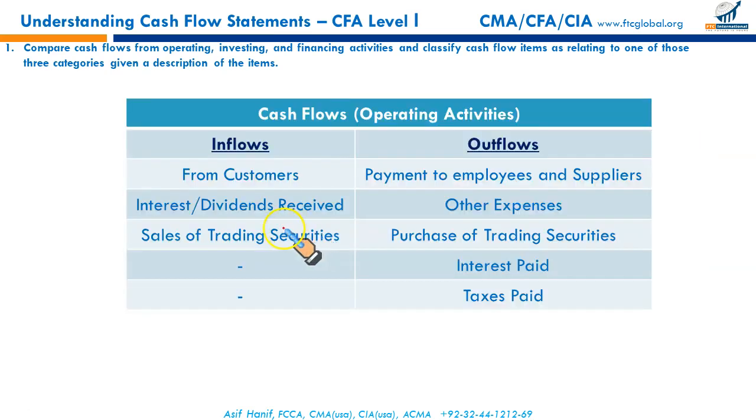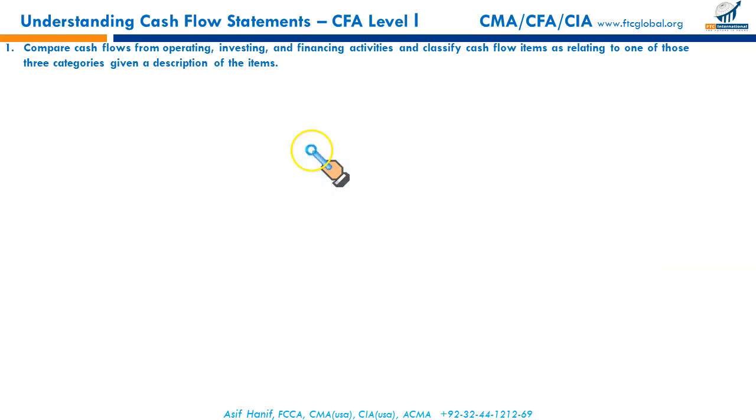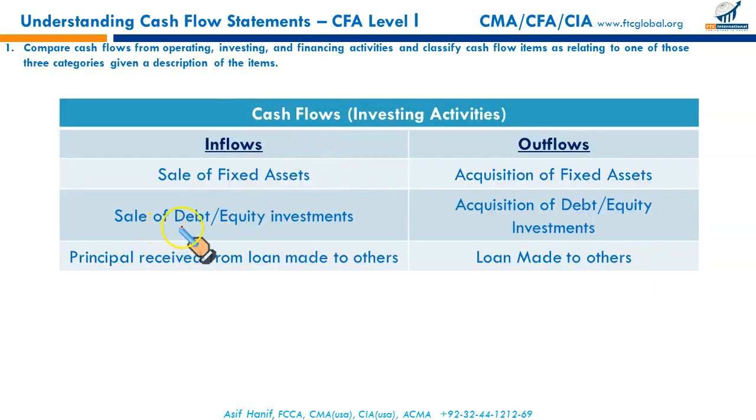Remember, these trading securities could be bonds, they could be equities, they could be preferred stock. Since these securities were designated as trading securities at the date of acquisition, such trading securities, when bought or sold, are treated as an operating flow. Other debts and equities are treated as a part of investing activities: sale of debt and equity, acquisition of debt and equity.